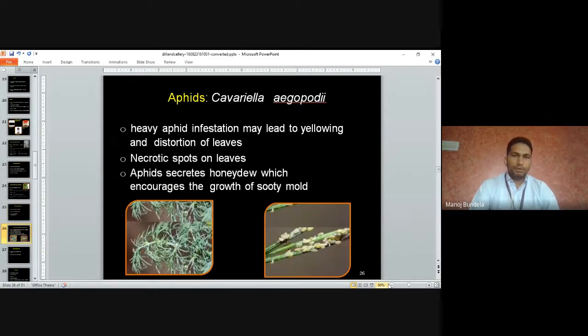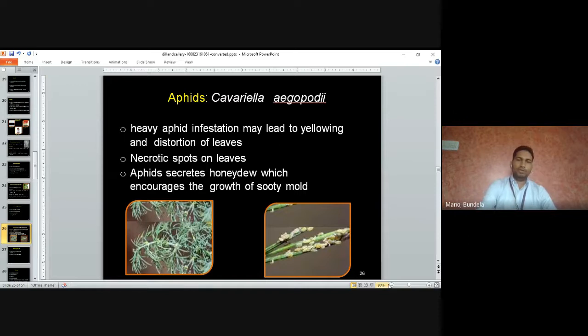Aphid. Heavy aphid infestation may lead to yellowing and distortion of the leaves. Aphids mainly attack the leaves and suck the sap from them, due to which the leaf color changes to yellow and distortion of the leaves starts. Necrotic spots develop on the leaves. The aphid secretes honeydew, which encourages the growth of sooty mold.